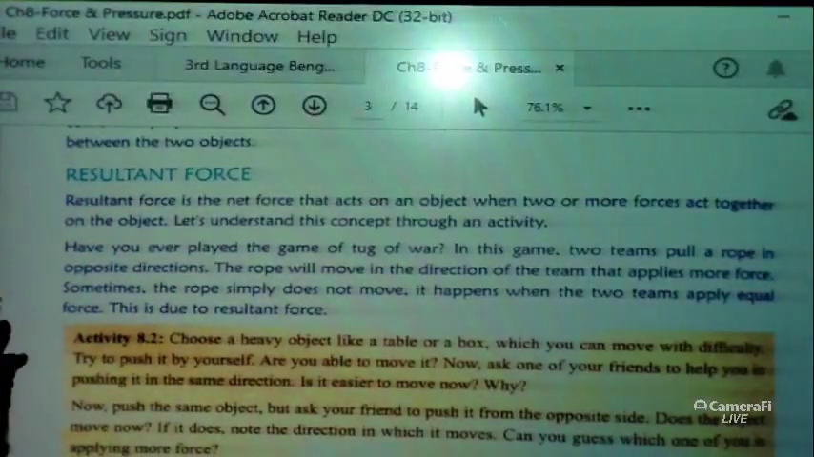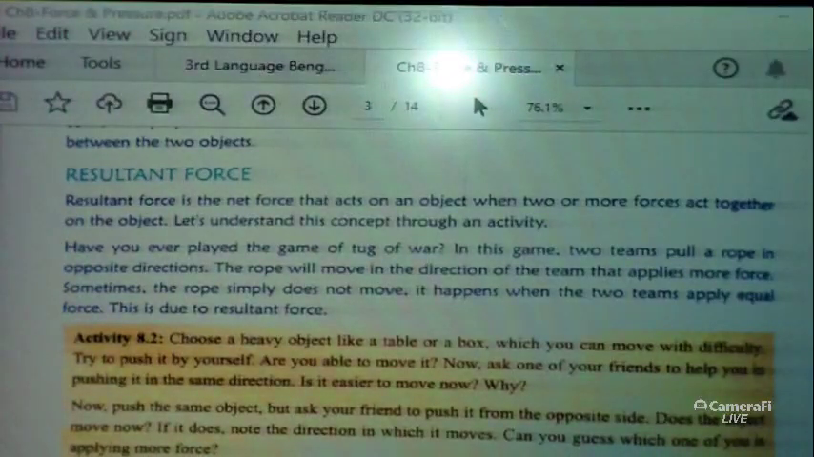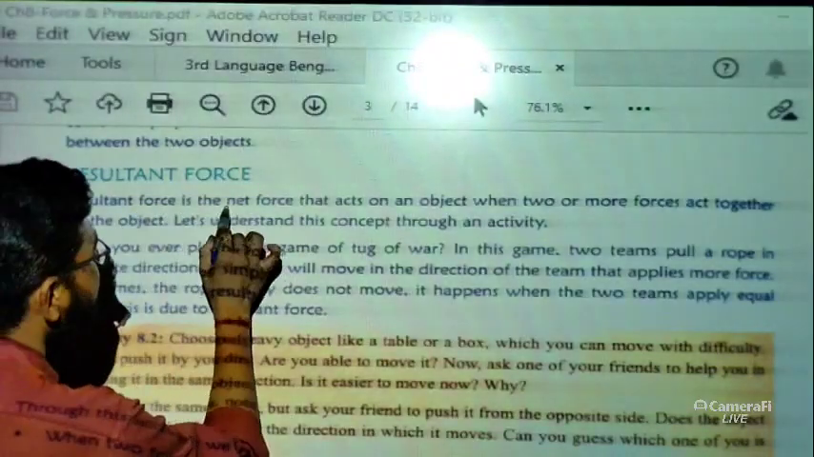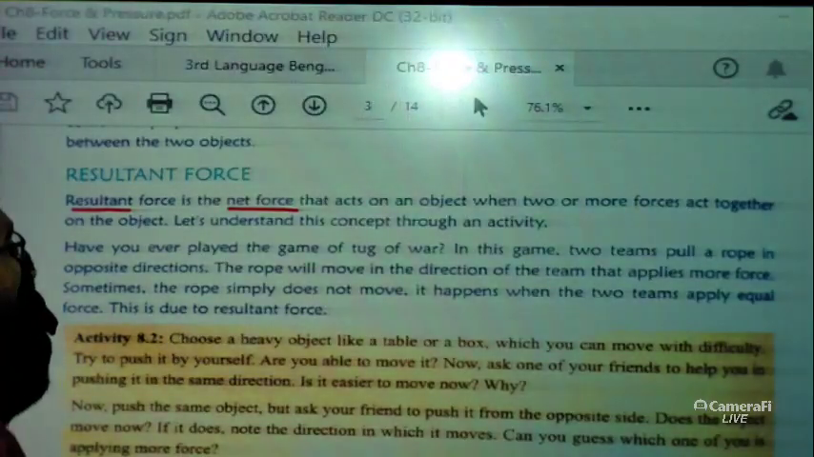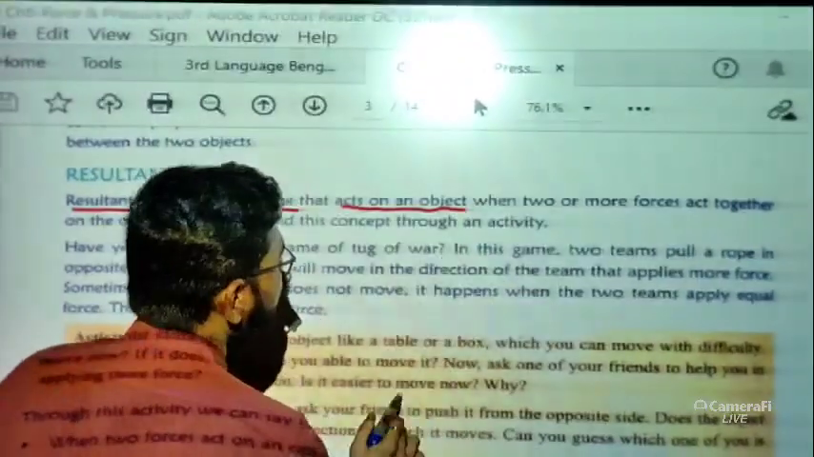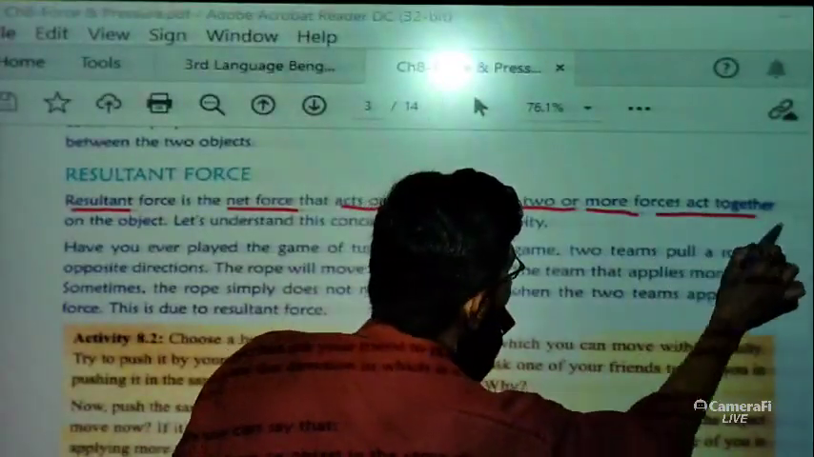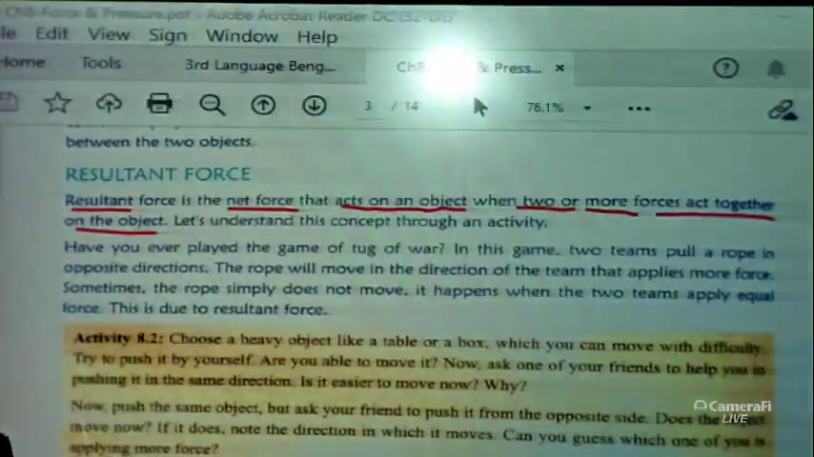Now next thing is the resultant of force, okay. How do we calculate the resultant of force, or what do you mean by a resultant of anything? So let us discuss what is meant by resultant of anything, or how do we calculate the resultant of force. So just have a look. Resultant of force is the net force, okay. So resultant means the net amount, you can say average amount. So resultant of force means the net force that acts on an object when two or more forces act together on an object. Let us understand this concept through an activity, okay. An activity is there.